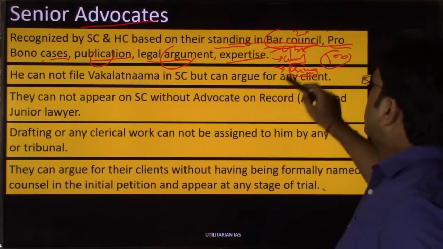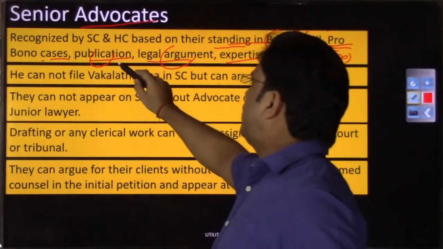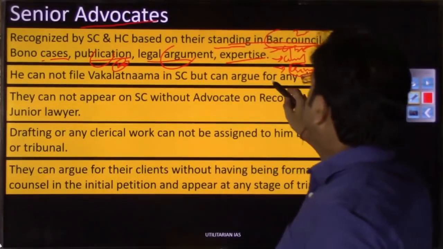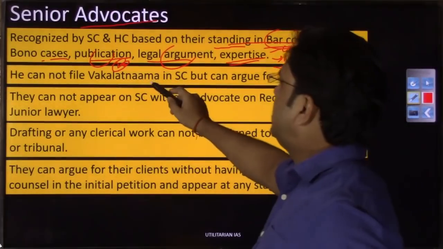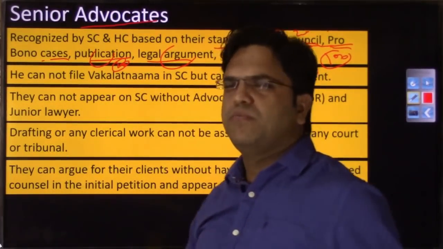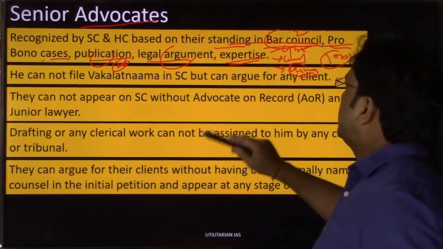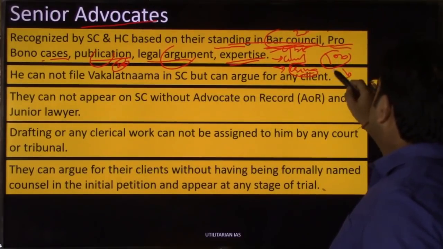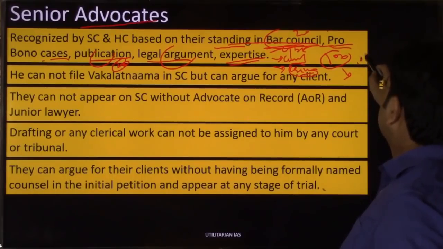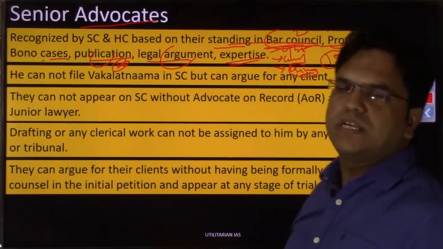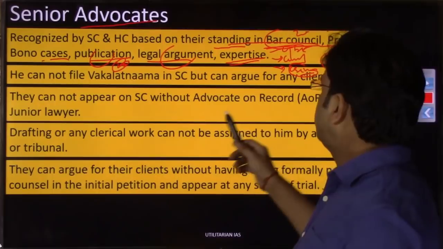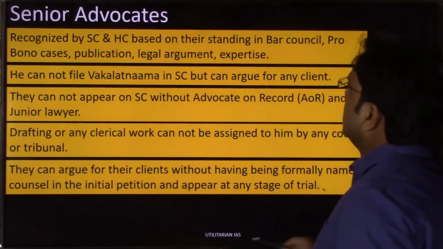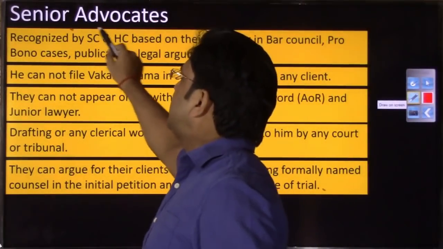Based on how much expertise, how much legal argument, how many publications, how many pro bono cases, and what your standing has been, whoever secures the maximum marks out of this 100 is the way advocates are benchmarked before they are awarded senior advocate.